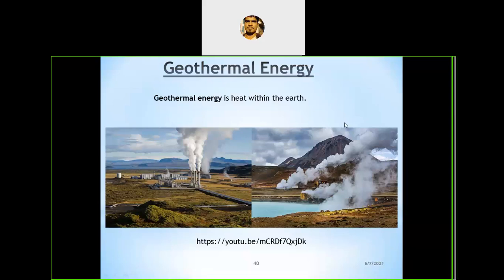The first type is where the heat energy is transferred to a working fluid which operates the power cycle. A power cycle is one closed cycle of heating and cooling. If the temperature is high, the fluid heats and changes phase, and if the temperature is low, it condenses and changes phase. This is what the power cycle is.